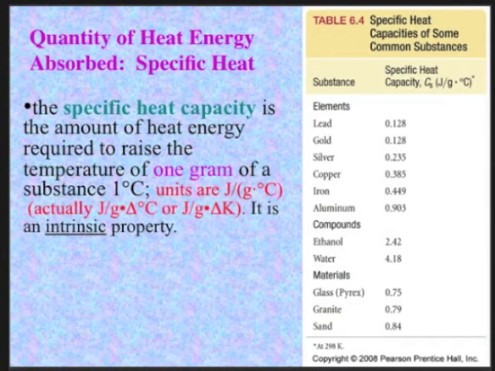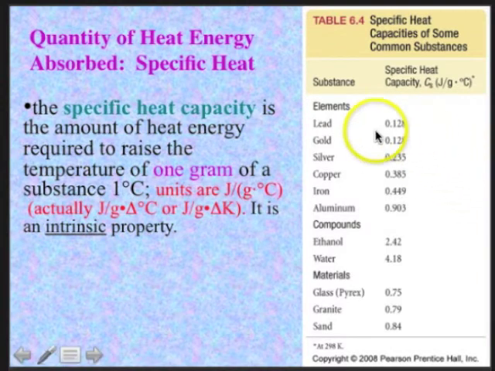The specific heat capacity is the amount of heat energy required to raise the temperature of 1 gram of a substance by 1 degree Celsius. Units are in joules per gram degree C, and actually we're talking about a change in temperature. So it really doesn't matter whether you're using degrees C or Kelvin, because the change in temperature will be the same in each case. And so this is an intrinsic property.